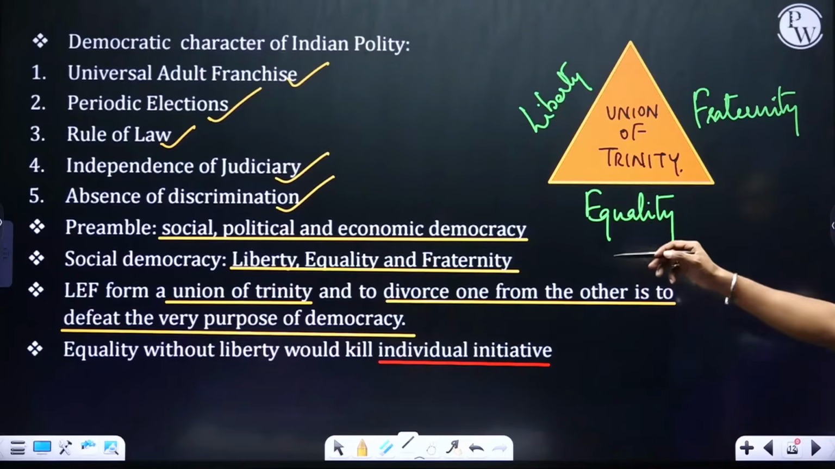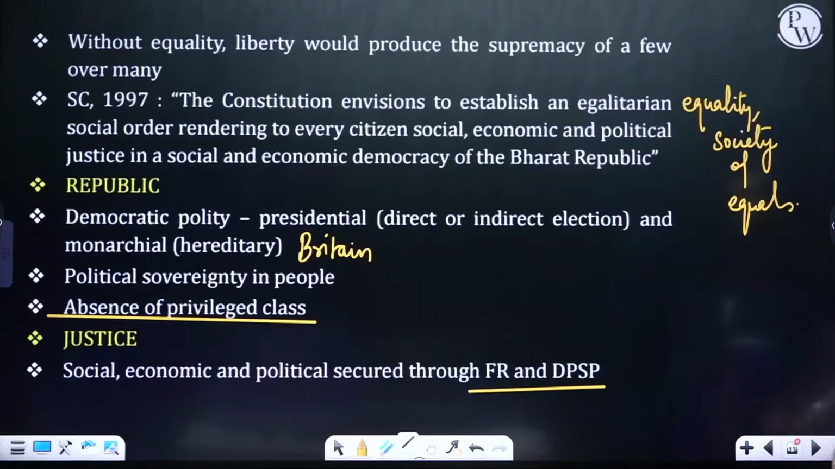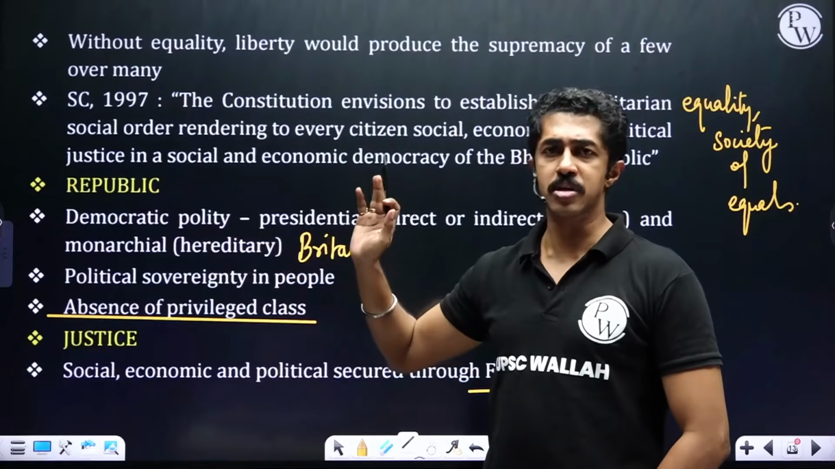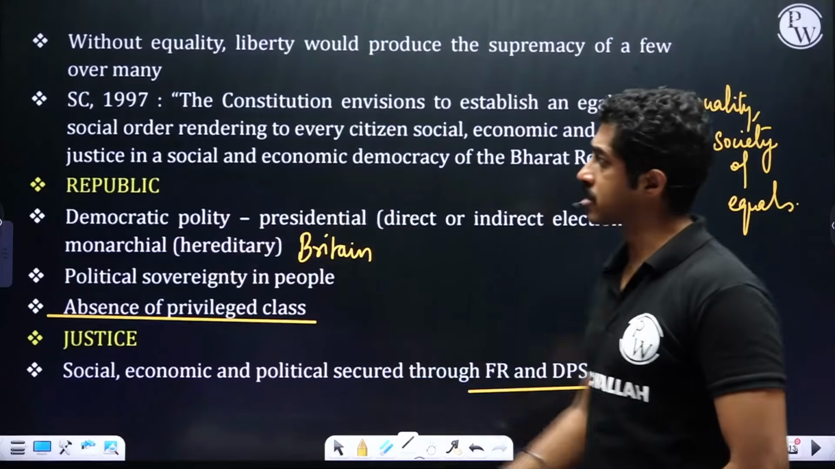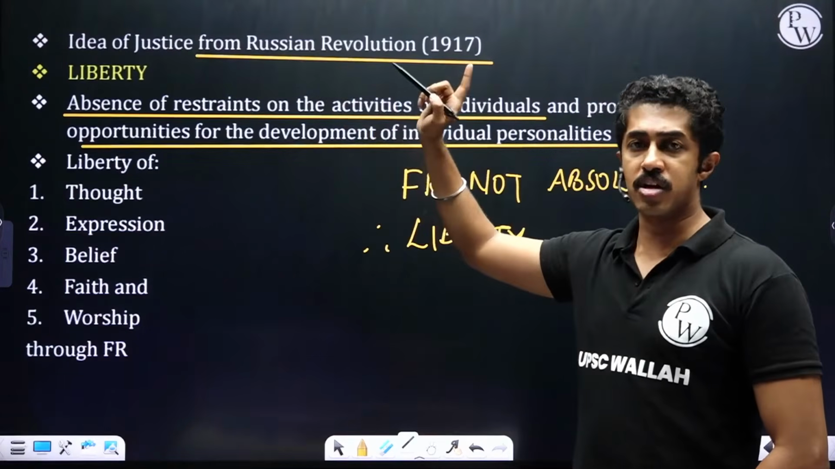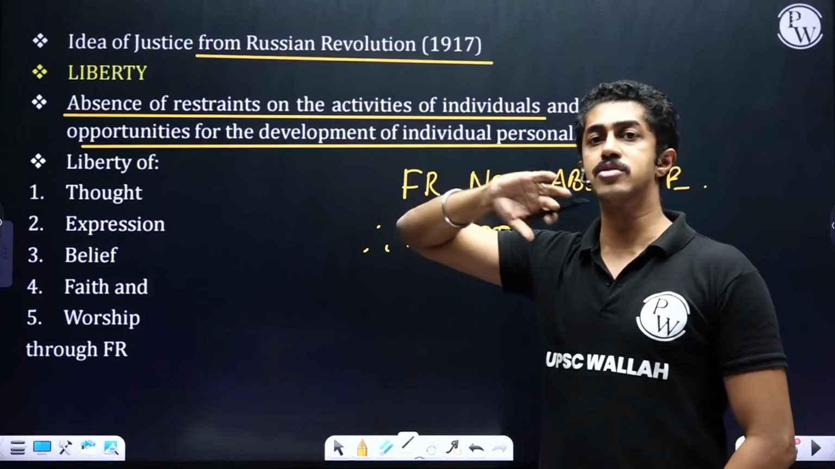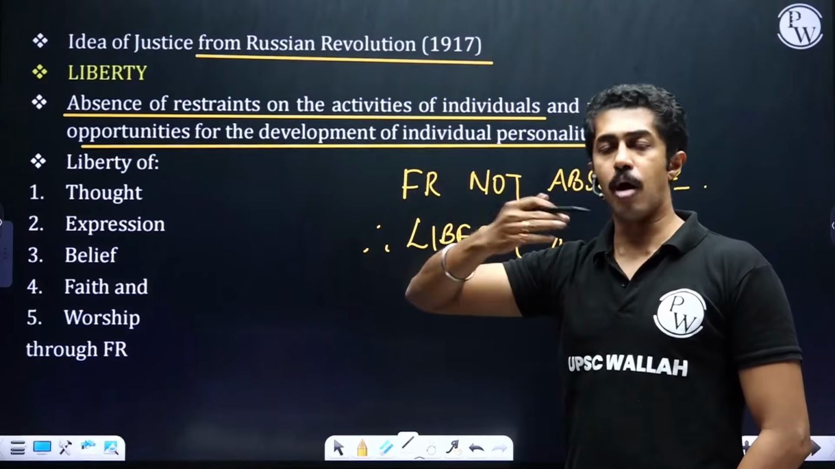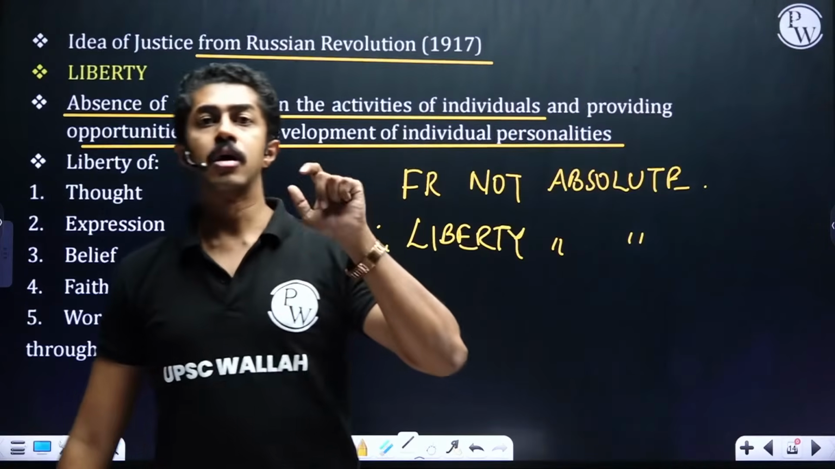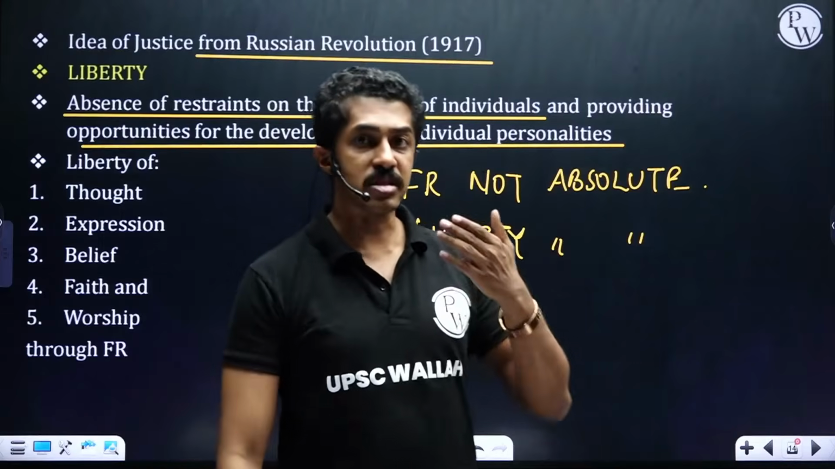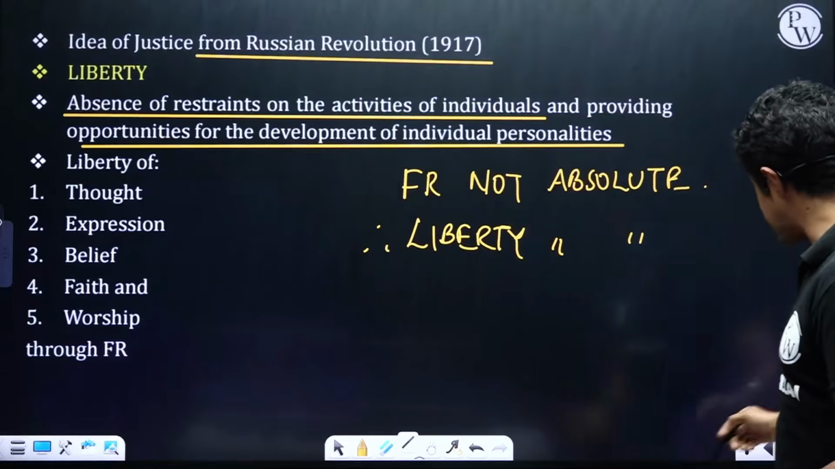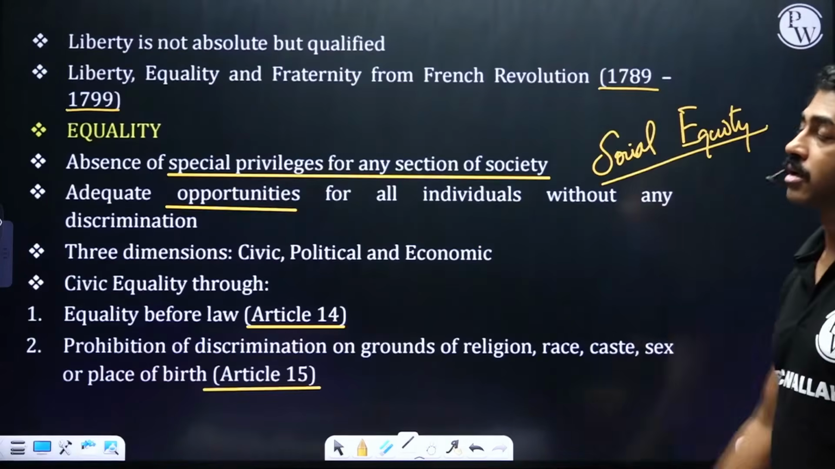Then coming to republic. Republic means what? Again, no special class, elected head of state. Justice. Justice again, idea taken from Russian Revolution. Liberty, which is absence of any restraint, opportunities to improve. Liberty of thought, expression, belief, faith, and worship. Just like ensured through fundamental rights, but with restraint. It's not absolute, it is qualified.